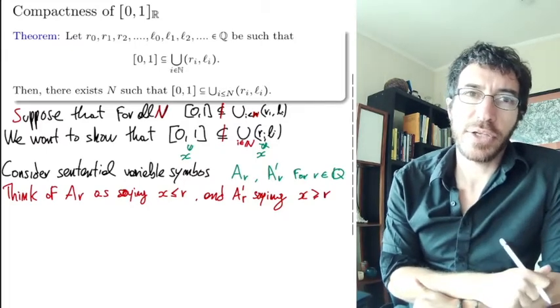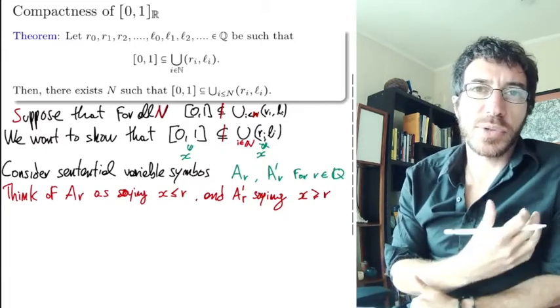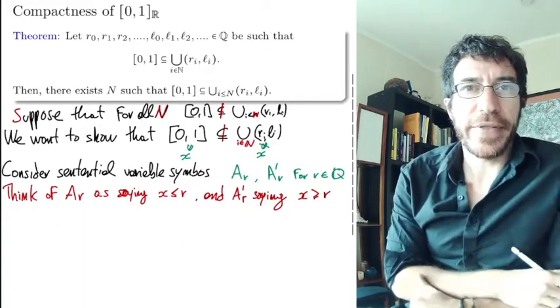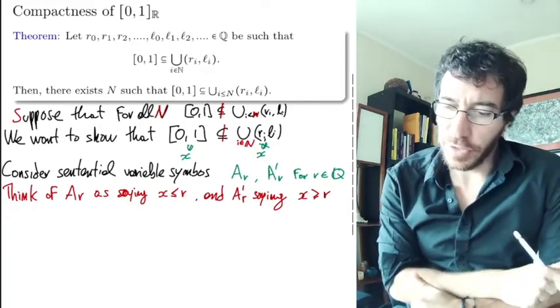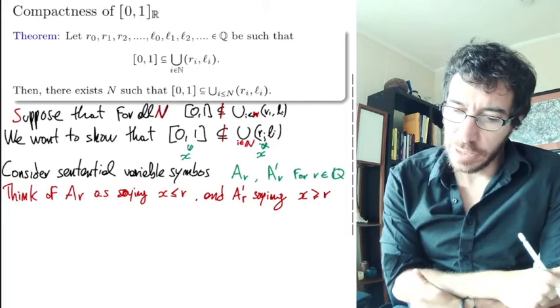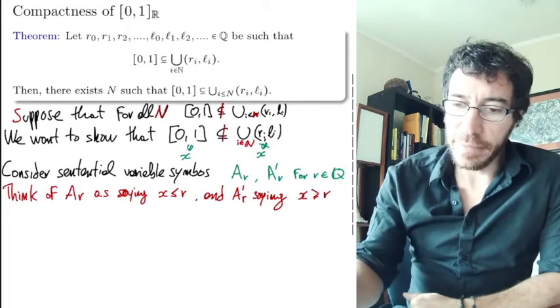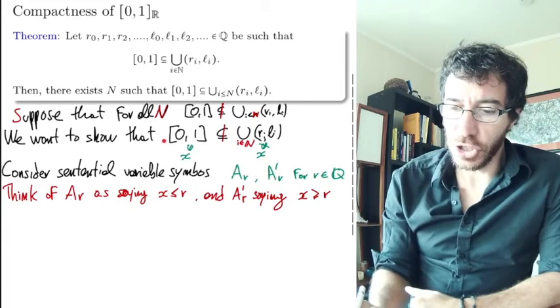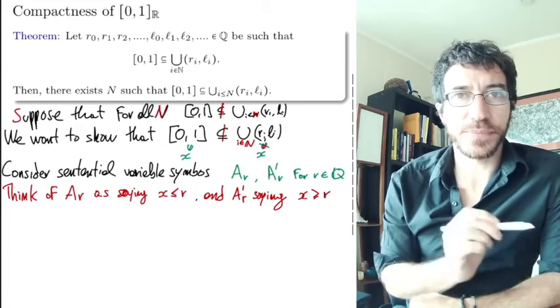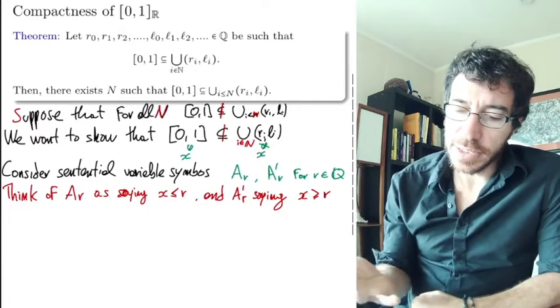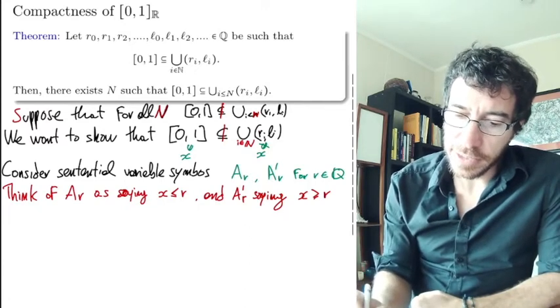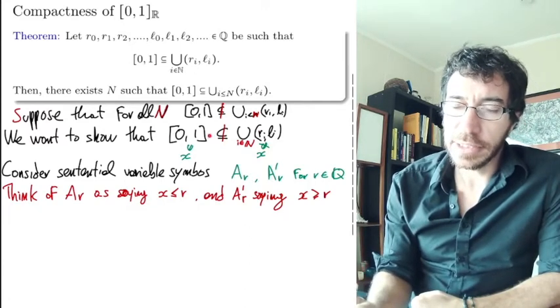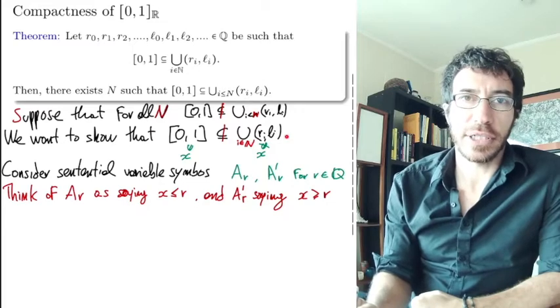Okay, so now we want to write down sentences that say that if x is an element of [0, 1] which is not covered here, then we want to write sentences that essentially say that x is an element of [0, 1] that does not belong here.